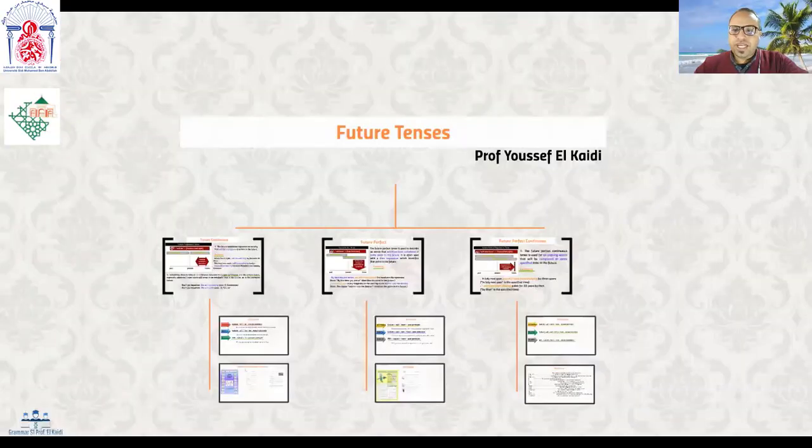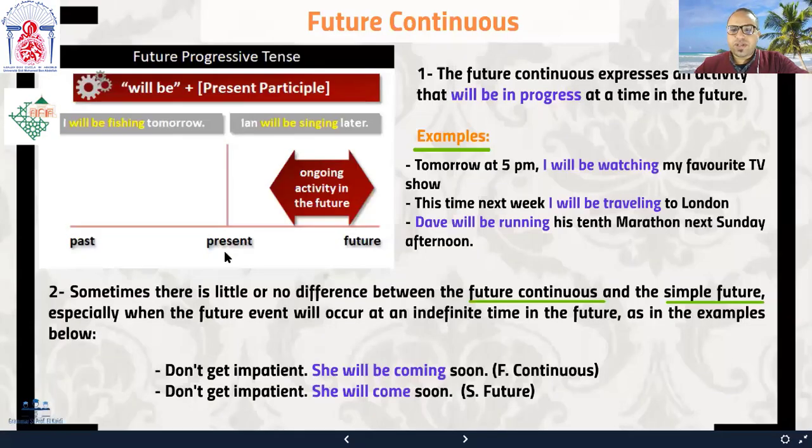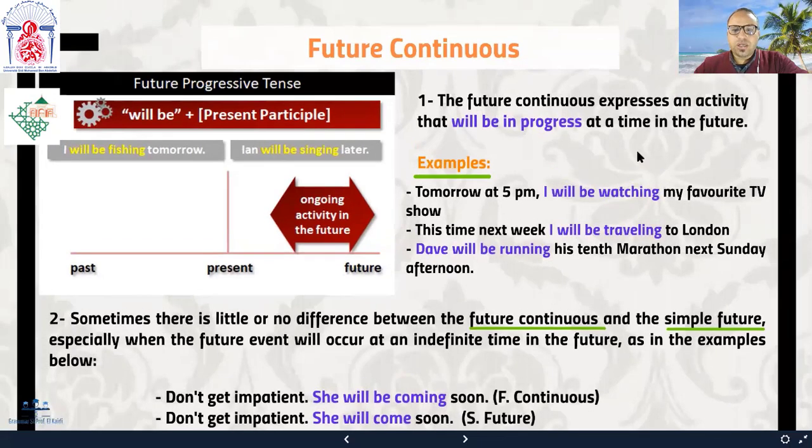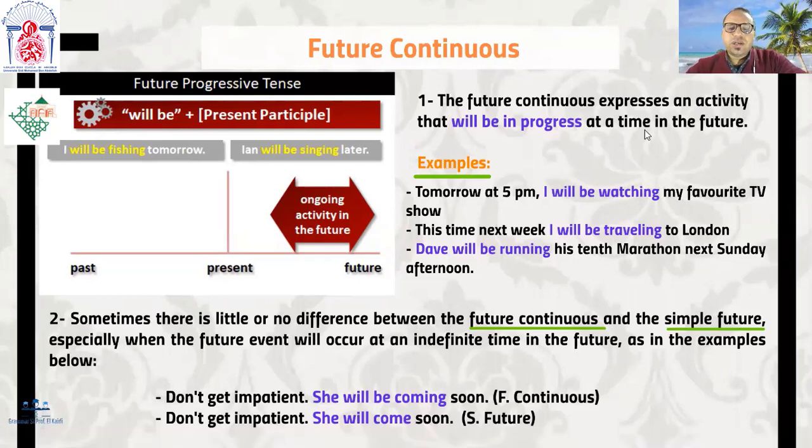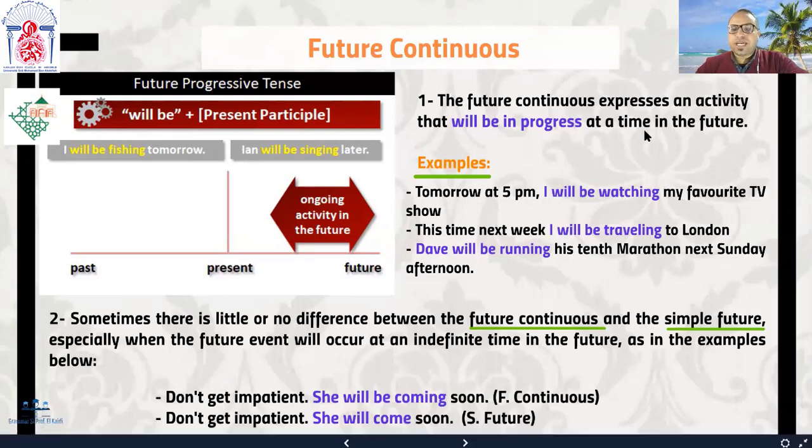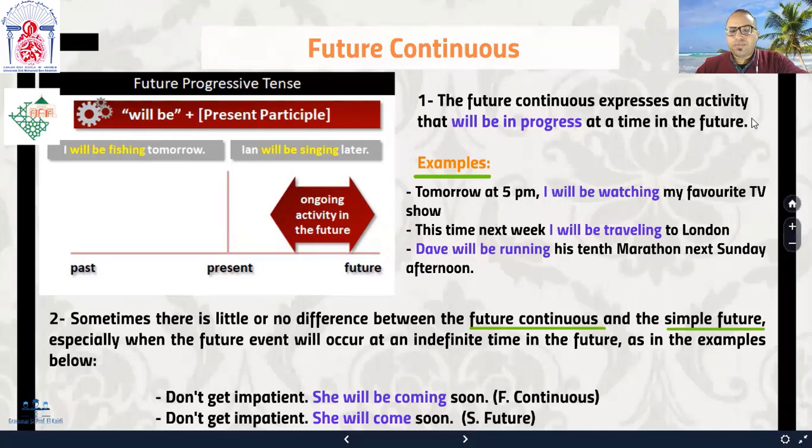Now, before I start, let me share my screen with you. And as you know, the first thing we start with when we talk about tenses is the use or the usage of a certain tense. When or in what cases do we use this or that tense? Now, for the case of the future continuous, we use the future continuous to express an activity that will be in progress at a specific time in the future.